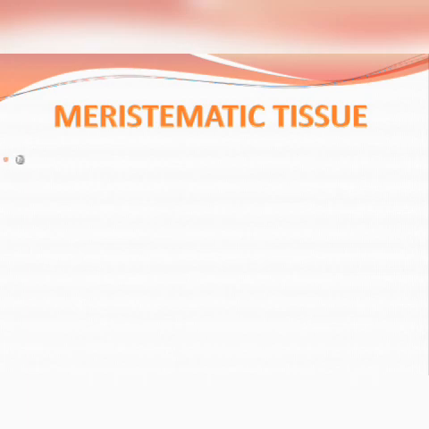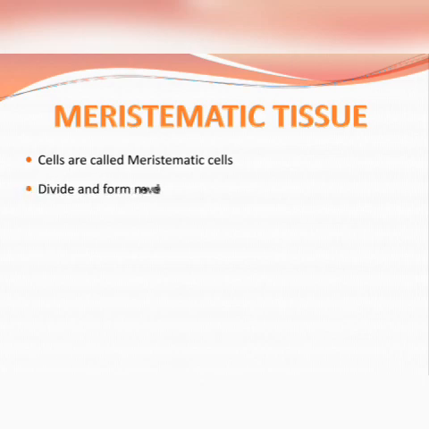The first is that cells of this type of tissue are called meristematic cells. With the help of a figure, we can easily understand meristematic tissues. And these types of cells divide and form new cells. These cells are seen to be small, spherical, and thin-walled active cells.